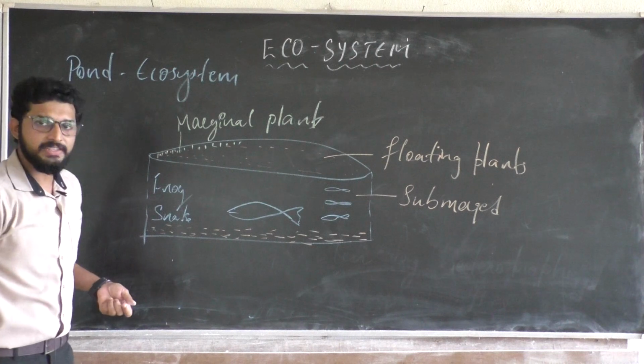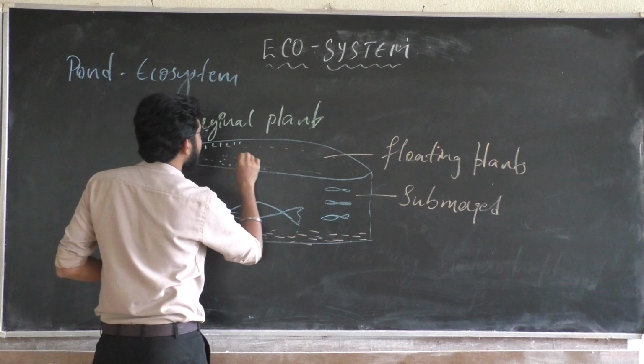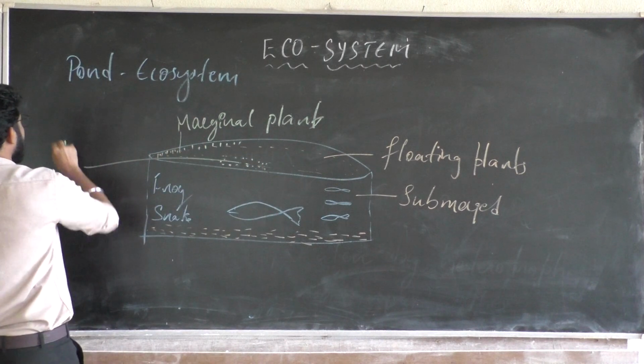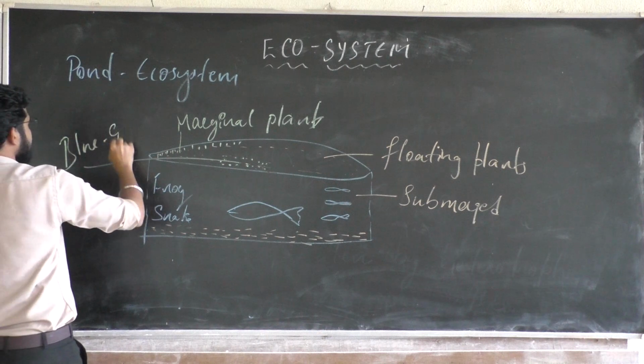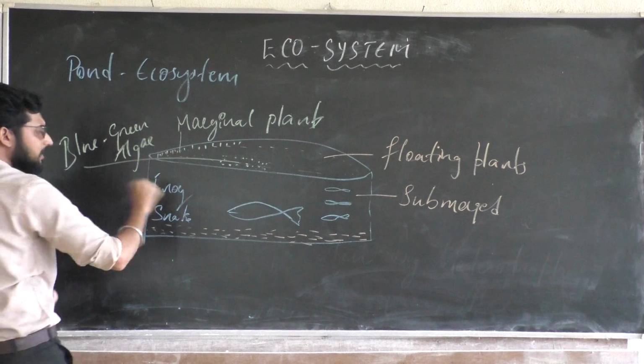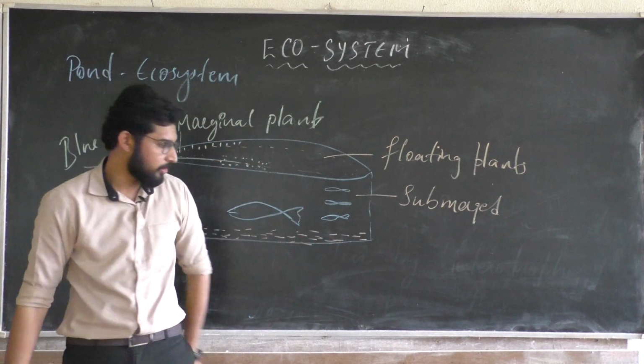Along with that I have small patches of algae here, blue green algae or cyanobacteria. This is a normal pond, a very stable pond, my dear students.